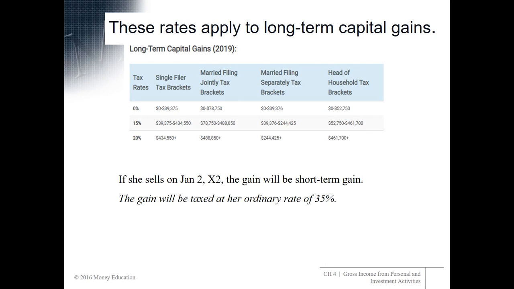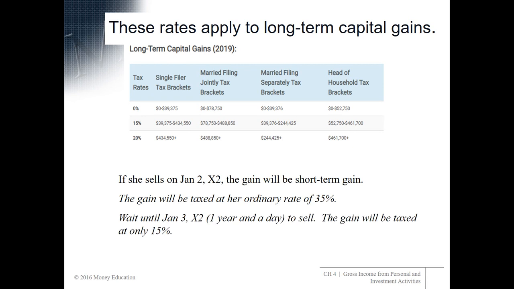So how did we define long-term? A year and a day. So she needs to wait until January 3rd of year two in order to sell. And in that case, the gain will be taxed at only 15%. How do we know that? Look in the single filer tax bracket. Look down there and you see that her taxable income falls within that 15% tax range.